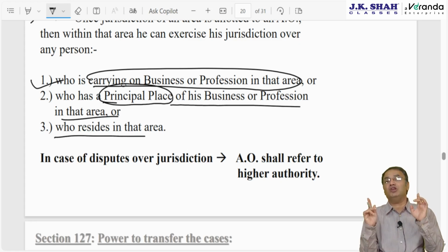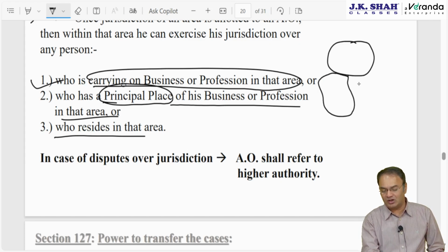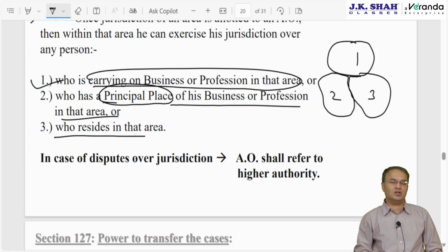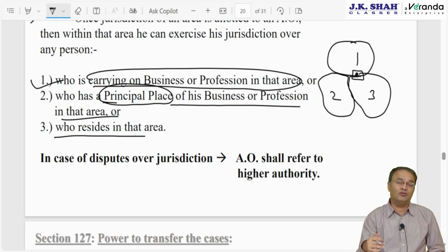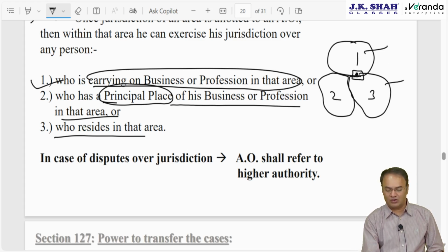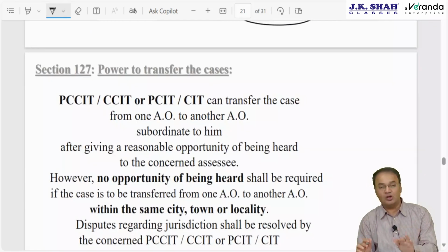If there is a dispute between two assessing officers with regard to the area of jurisdiction, especially when two areas are touching each other, like areas 1, 2, 3. In Mumbai it very frequently happens. I don't know about your city. In that case, if the assessee is staying exactly on the cusp, exactly on the border of two areas, then which AO? This area falls under one AO, this area falls under another AO. In such a dispute, they can refer to a higher authority, and the higher authority will resolve the issue.